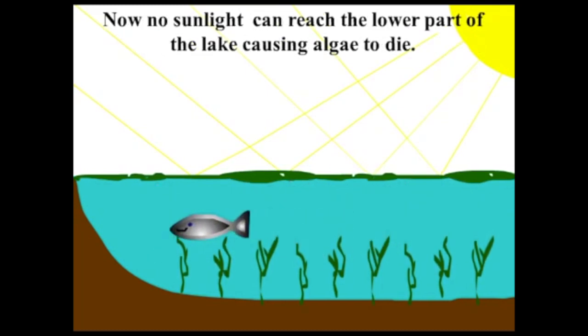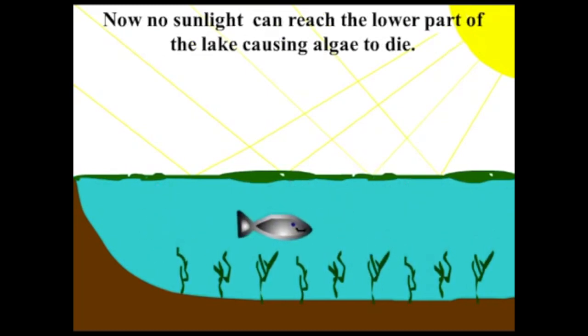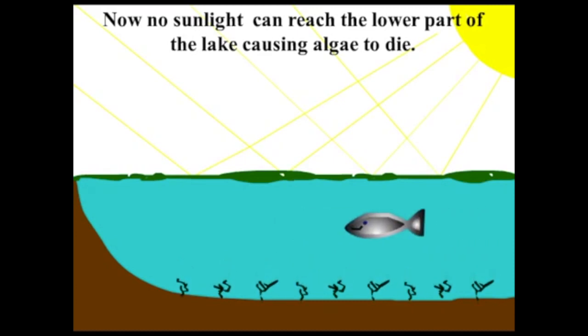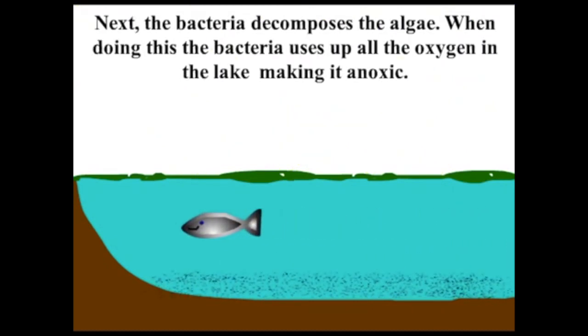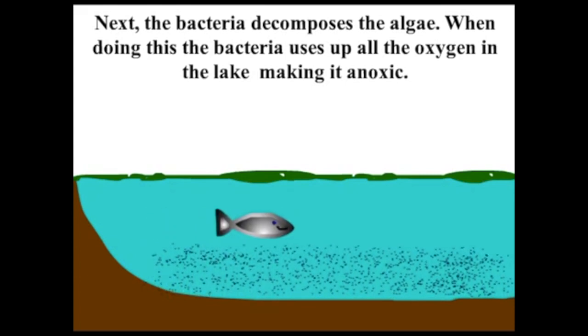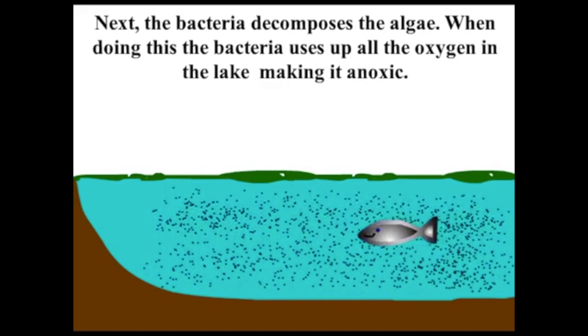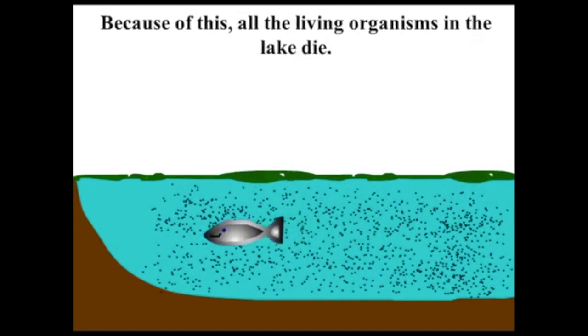Once the nitrates and phosphates arrive in the lake, they cause an overgrowth of plants, mostly algae and small organisms. And once these algae grow a lot, the sunlight cannot reach the bottom of the lake, causing most of the underwater plants to die from a lack of sunlight. Bacteria decompose the dead algae and release carbon dioxide and intake oxygen as they undergo this process. And because of this, all the oxygen in the lake is taken up and all living organisms die.